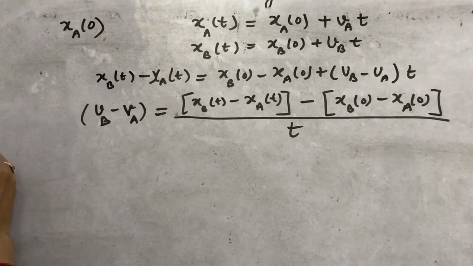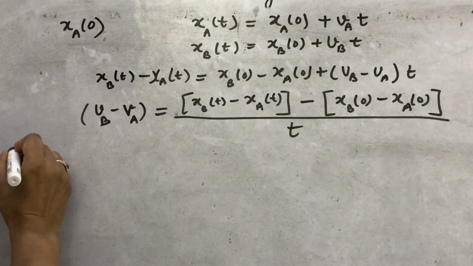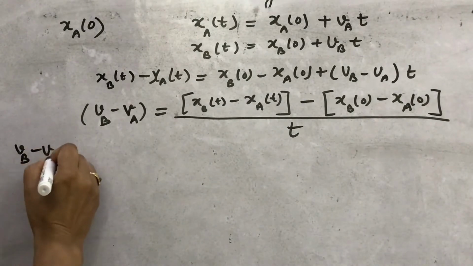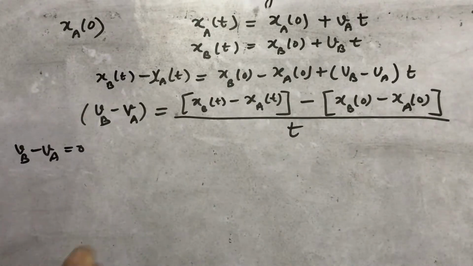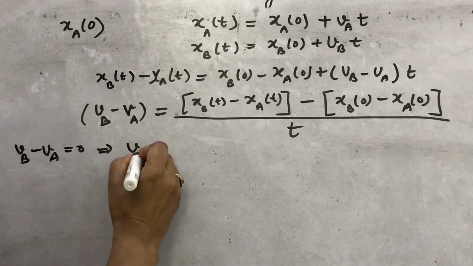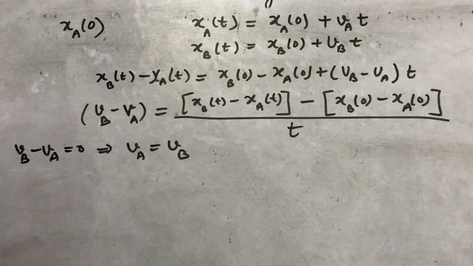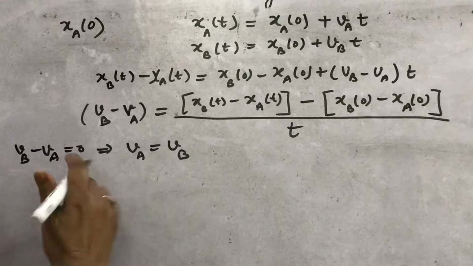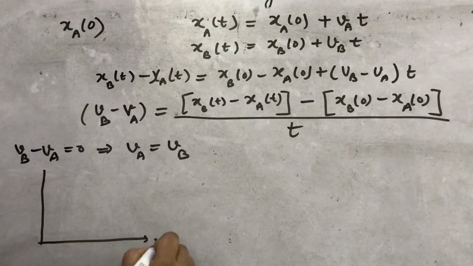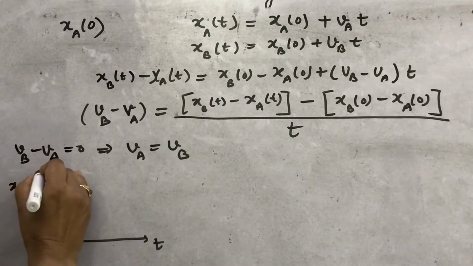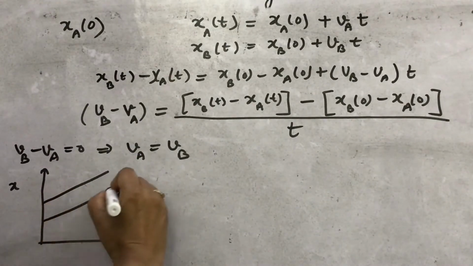With the help of this, what can you find? In the first case, plot the x-t graph if the relative velocity is 0. Relative velocity is 0 means that whatever the velocity of a is, the same is the velocity of b, in the same direction. How will you plot the graph? x is on the y axis and time on the x axis. This is the position on the y axis. Suppose this is the first graph, this is the second.